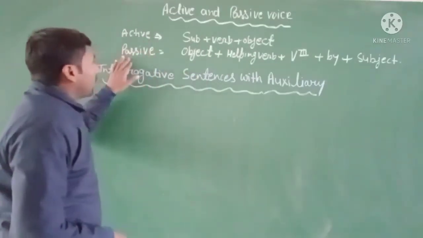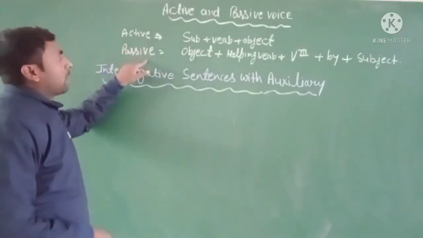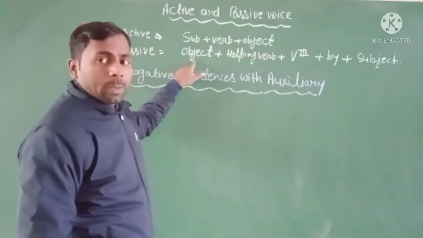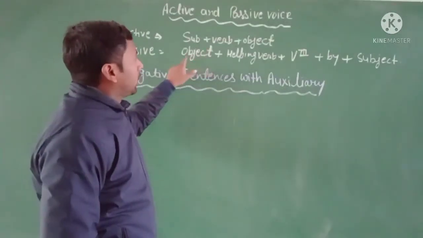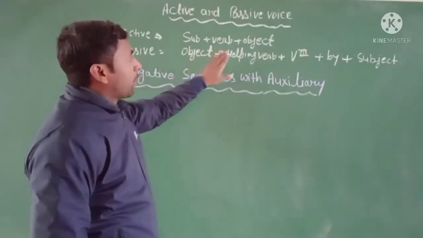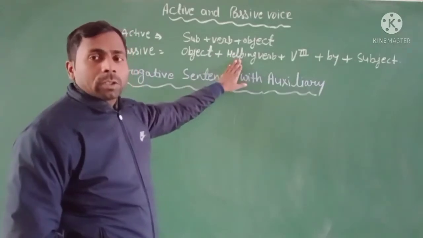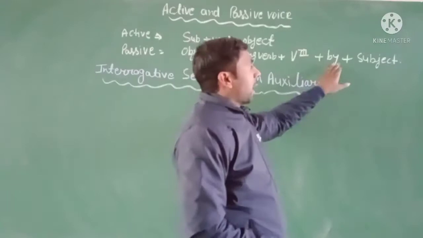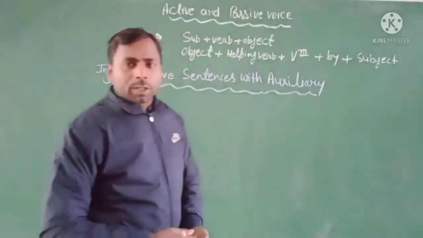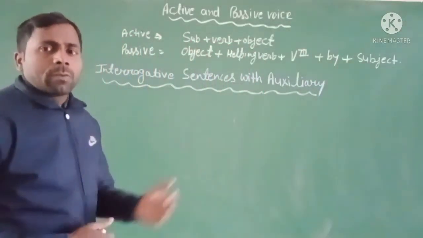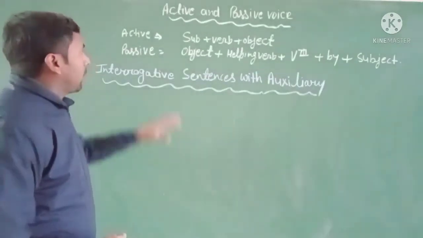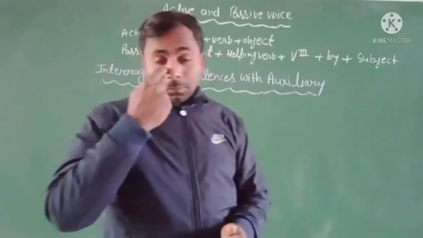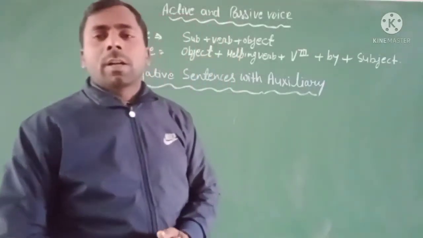But when you change the active voice into the passive voice, your object becomes the subject, and after it you use the helping verb according to the subject, then the verb's third form, then by the agent, and after that the subject. It is the simple way to change active voice to passive voice. This kind of positive sentence is the assertive sentence, or declarative sentence.